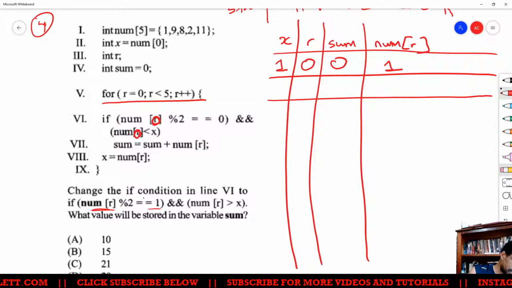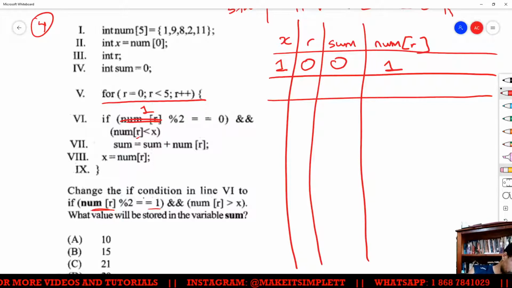So here's our question: is 1 mod 2 equal to 0? The answer is no, because it's odd. But they told us to replace it with num r mod 2 is equal to 1.